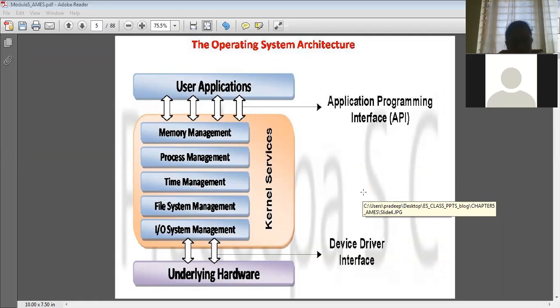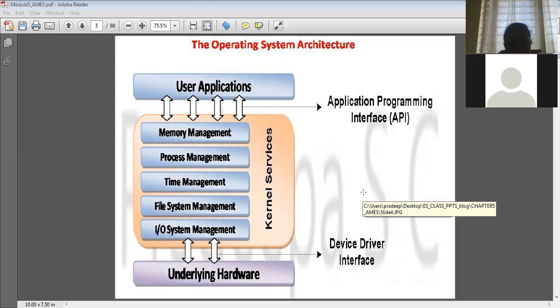The kernel has to take care of even the memory. Whenever you install a program, that program has to be executed immediately. The kernel has to allocate memory for that, and then it has to take care of saving that file, deletion or modification, and whatever input devices are connected to the system have to be managed, and even the time management. So these are the kernel services.